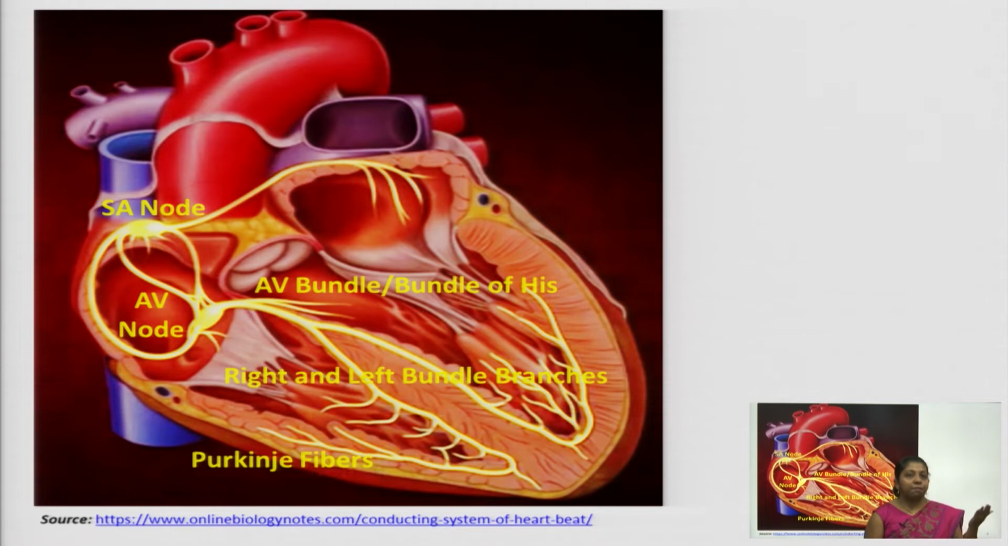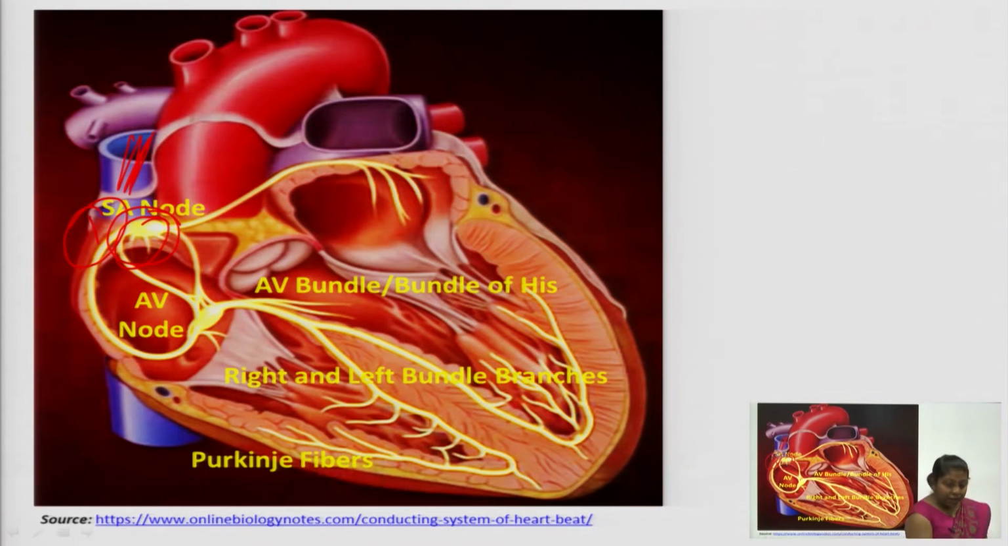In this picture you can see the first point, that is the SA node. This SA node is present inferior and lateral to your superior vena cava. This is our superior vena cava, and below this you have the SA node in your right atrium. This is the right atrium, left atrium, right ventricle and left ventricle. So, this is the first step where your excitation begins, the SA node.